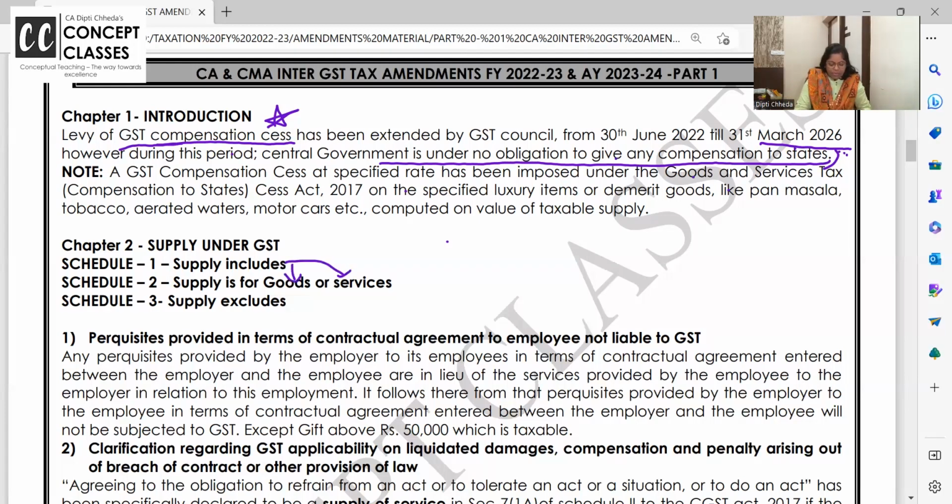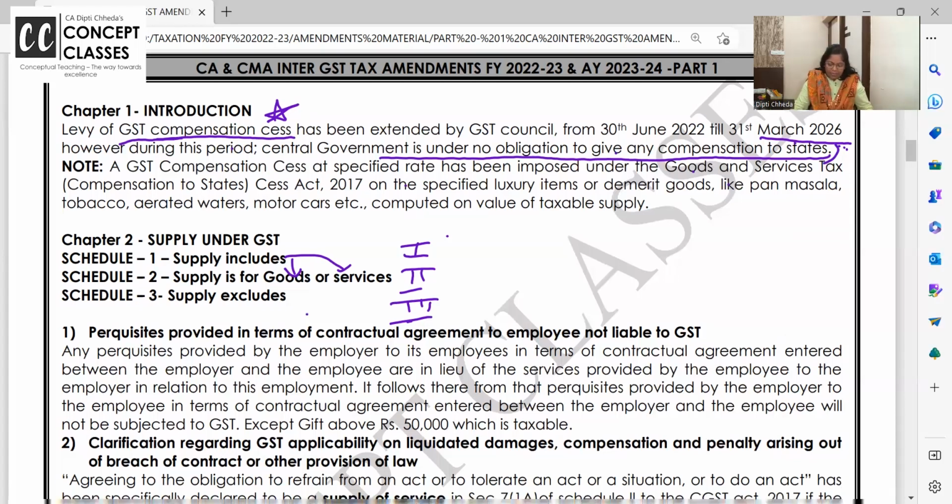So like that, schedule 1 talks about whether this is supply or not. Schedule 2 talks about whether this supply is goods or service. I have written 1, 2, 3, actually they are given in Roman numerals. And schedule 3 is talking about negative list, that these are not taken as supply, right?